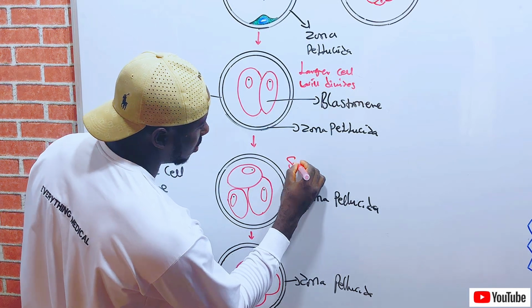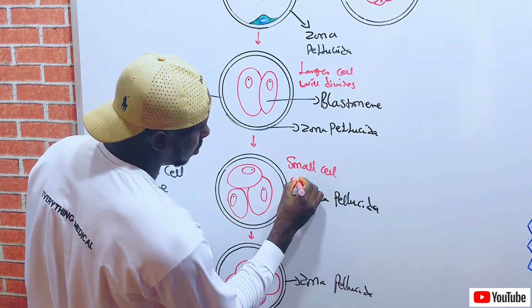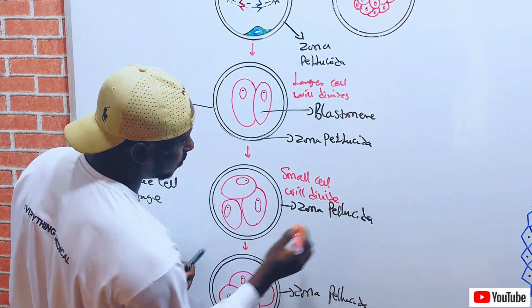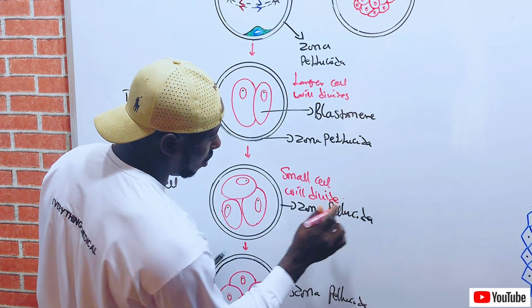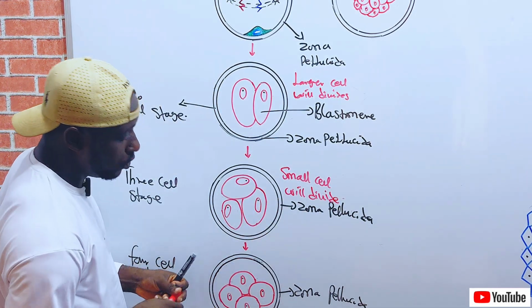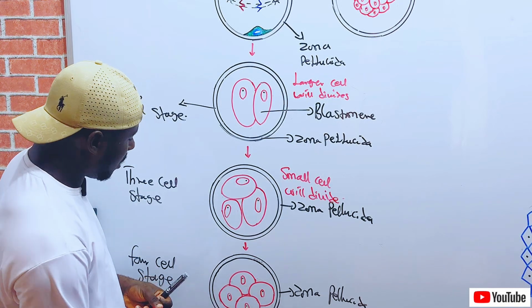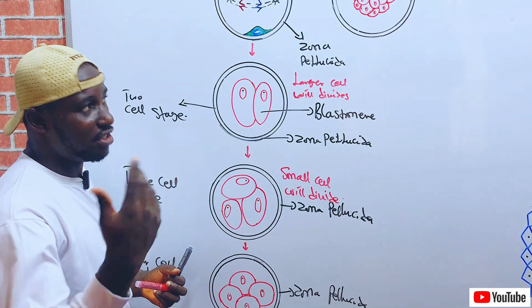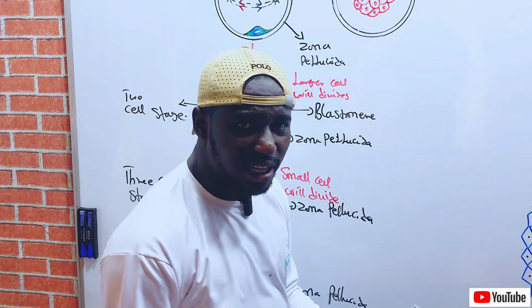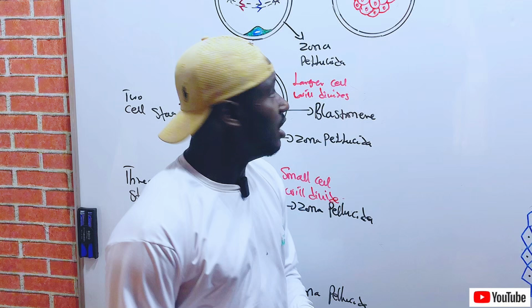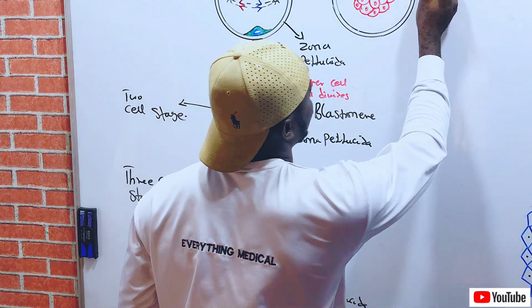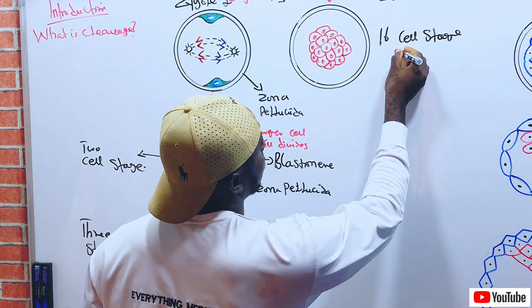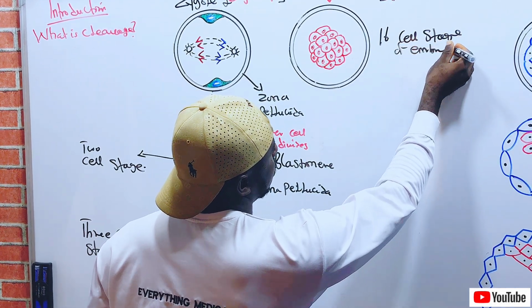Recall that it is the small cell that divides to form the four cell stage. Now, the four cell stage will also divide to form the eight cell stage. The eight cell stage will divide to form the sixteen cell stage. This is the sixteen cell stage of the embryo.